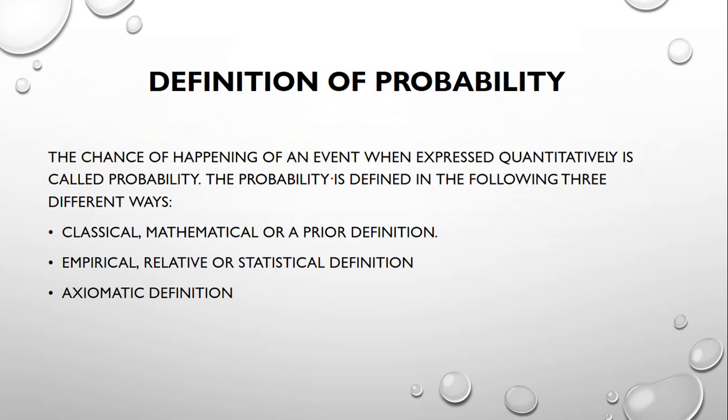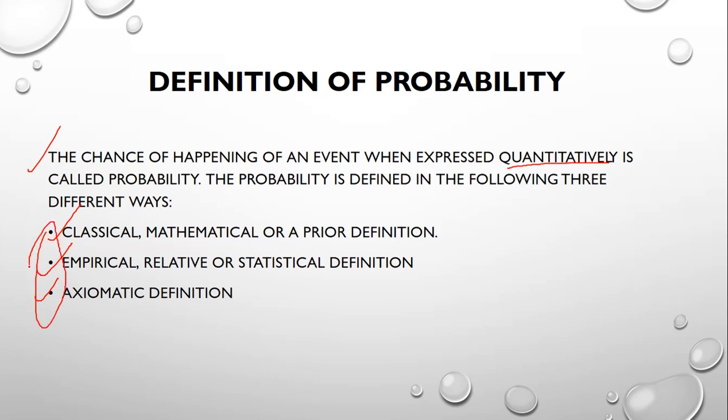Now we can go to the definition of probability. This is the actual definition of probability. The chance of happening of an event, when expressed quantitatively, is called probability. Quantitatively means numerical, or possible to measure. Probability is defined in the following three ways: classical or mathematical or a priori definition, empirical or relative or statistical definition, and axiomatic definition. These three are the definitions of probability.